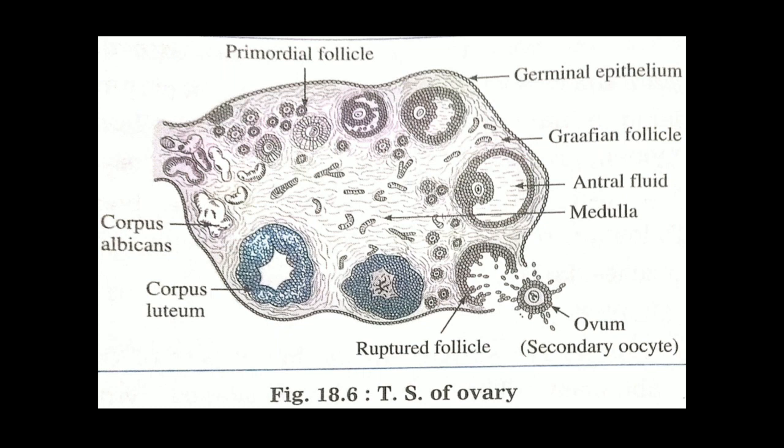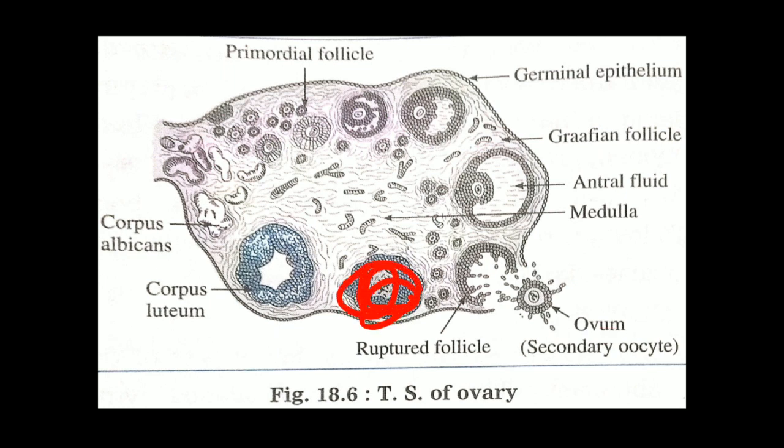This Graafian follicle gets ruptured and releases an ovum from a single ovary during ovulation. See here in this diagram, this Graafian follicle gets ruptured and this secondary oocyte or ovum is released from this Graafian follicle, and the remaining part remains inside the ovary. Only the secondary oocyte or ovum gets released out from this Graafian follicle as well as the ovary, and the remaining part is converted into corpus luteum. It is a yellow colored body.